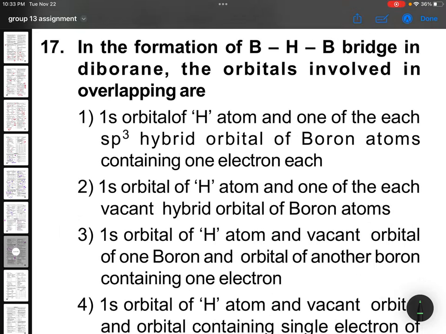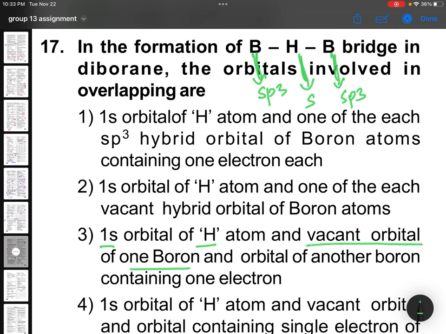In the formation of the BHB bridge in diborane, the orbitals involved in overlapping are this boron's sp3 orbital, this boron's sp3 orbital, and this is the s orbital. So which option suits most? The 1s orbital of hydrogen, the vacant orbital of boron, and the orbital of another boron containing 1 electron. So a total of 2 electrons will be there.